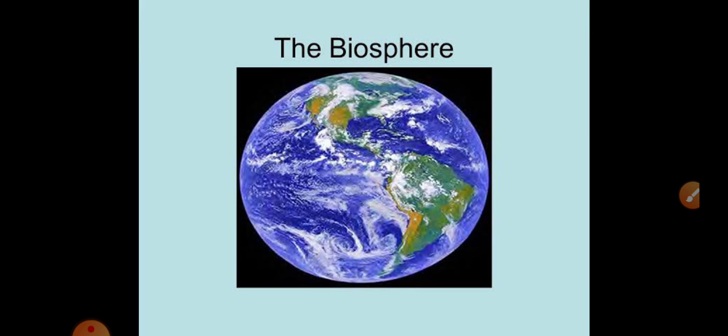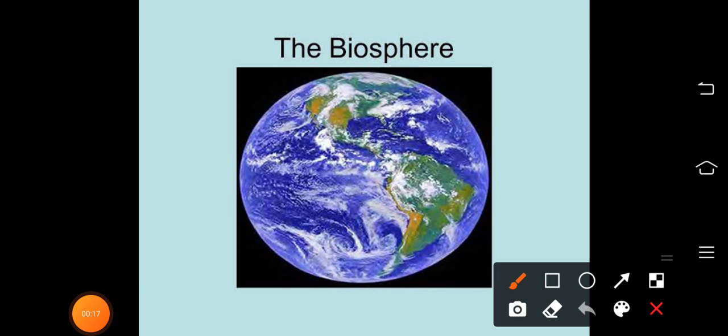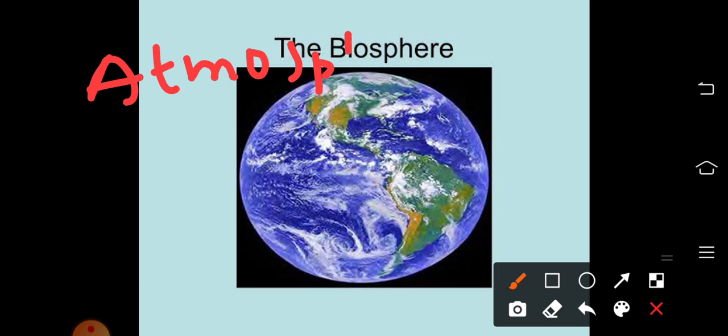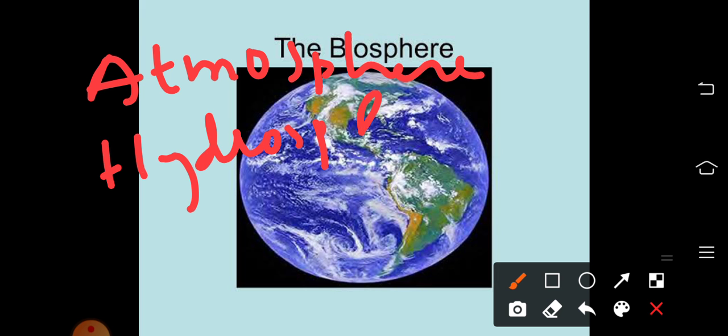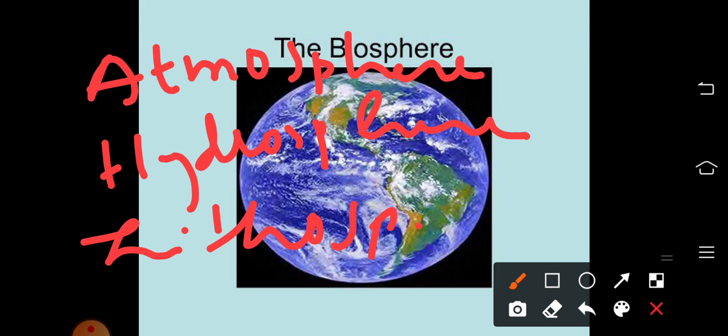So, in the last few classes, we have been discussing the important domains of the earth, isn't it? And we have completed the three: the atmosphere, the hydrosphere, and the lithosphere. Atmosphere means the layer of gas. Hydrosphere means the domain of water. And lithosphere means the surface, the soil content on the surface of the earth.